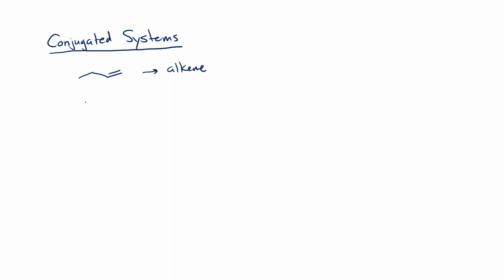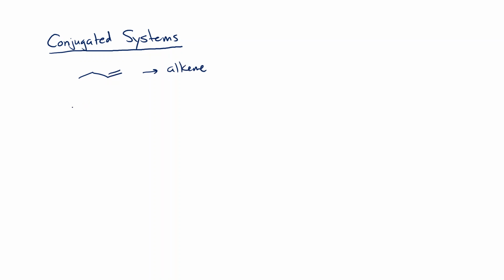So the first thing we want to define is what is a conjugated system. Conjugated systems are going to be the things that we talk about for quite a while here, and they have a little bit different reactivity than we would otherwise notice. So the alkenes that we've talked about so far, if you have something like butene, this is just a regular old alkene. We don't need a special name for that. We've already talked about that.